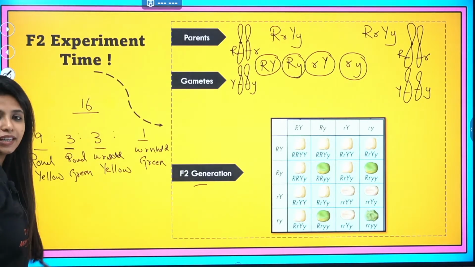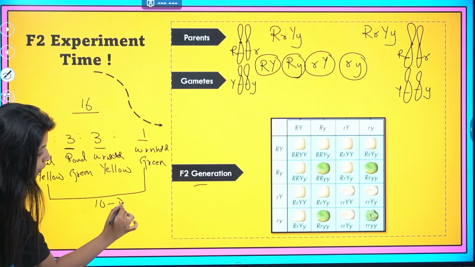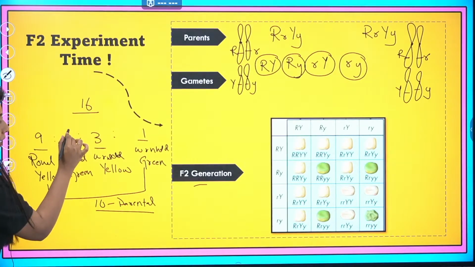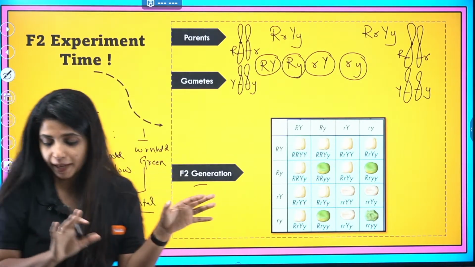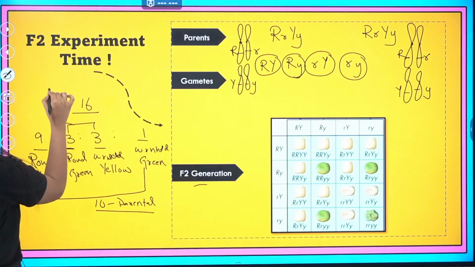So what do you see? 9 plus 1, 10 of them are going to be like your parents, so I'll write parental in nature. Whereas 3 plus 3, 6 of them, my dear children, are not going to be like your parents. So it is going to be non-parental.